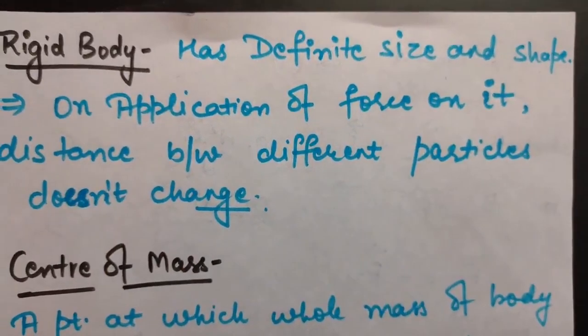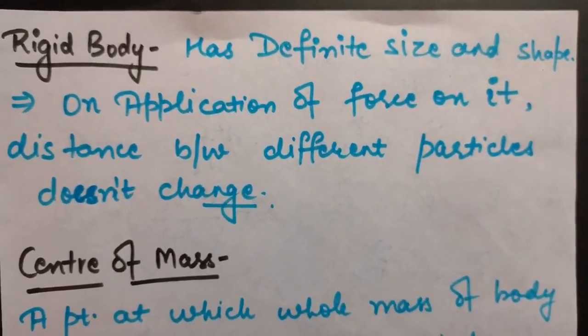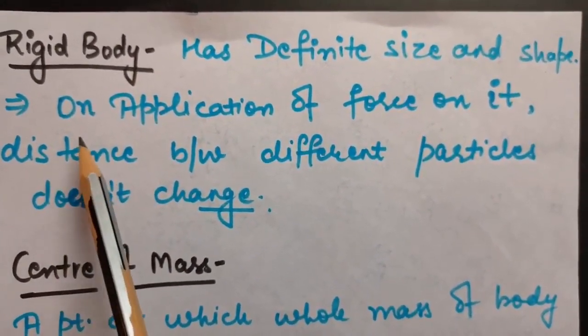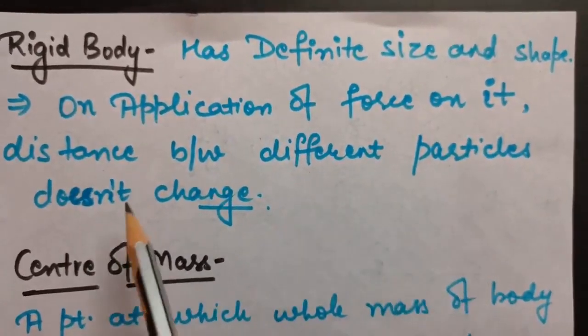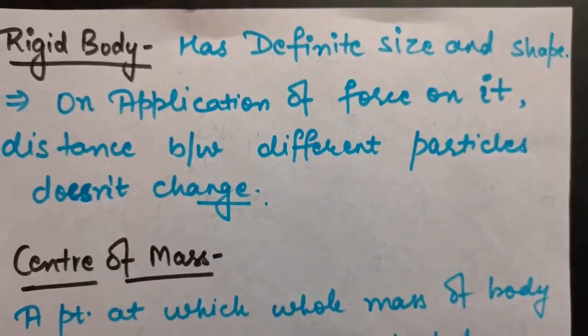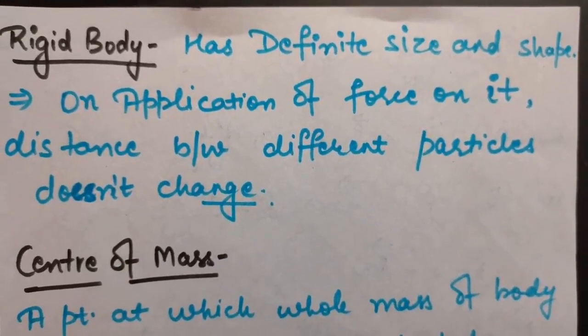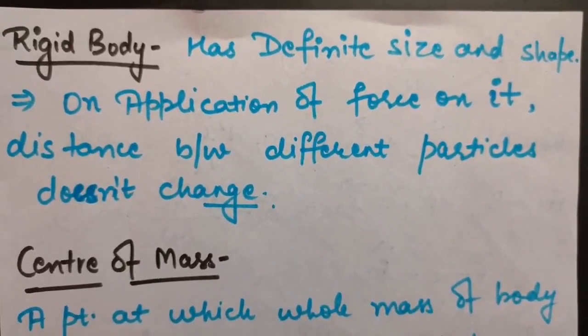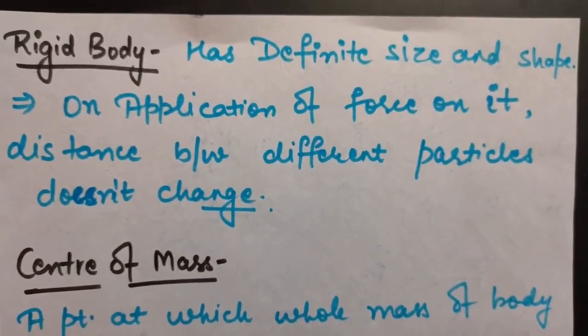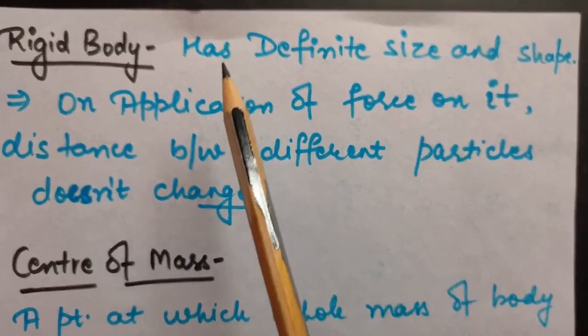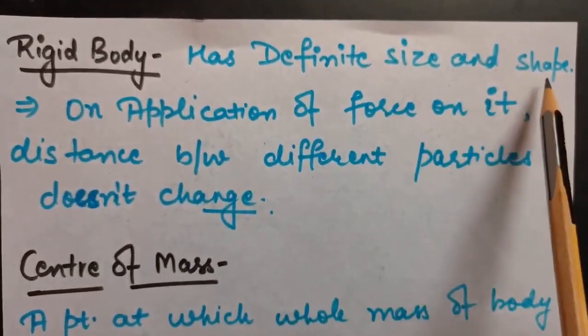Okay, so see, if a body has a definite size and shape, then that means on application of force on it, distance between the particles does not change. So if a body is there, if you apply a force on it, but if the distance between its particles is not changing, then that body can be said to be a rigid body because that means it has a definite size and shape.